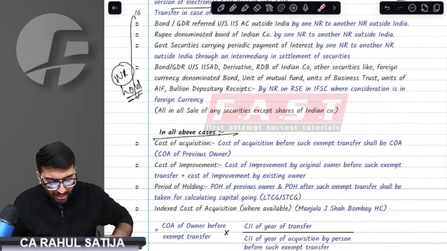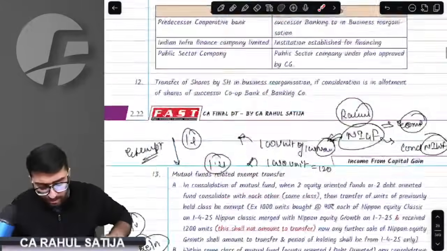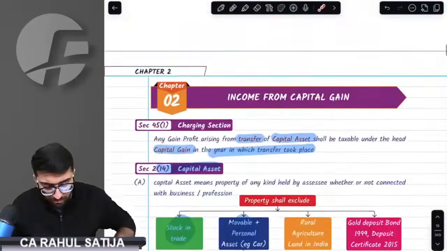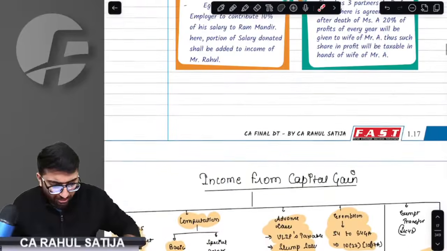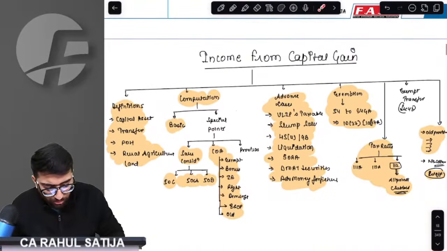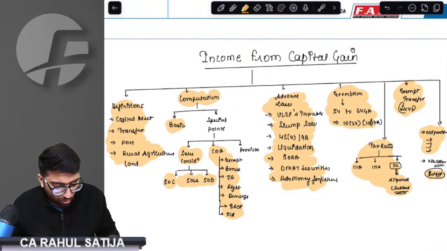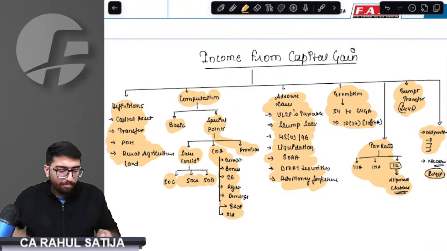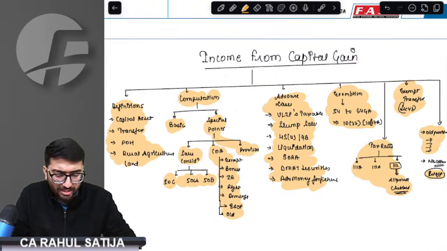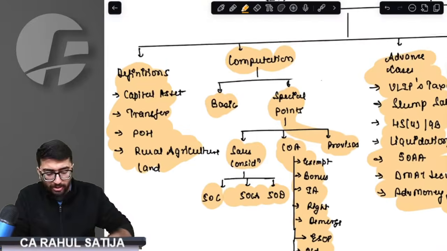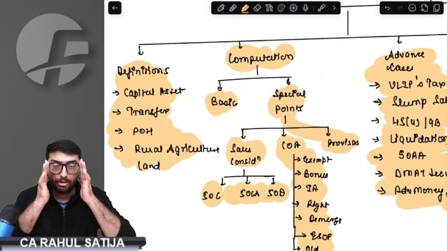Do not go anywhere. I just have to take you through the entire chapter and make you revise what we have studied till now. In a very fast-track form, I am going to lay down the basics of how you have studied and understood the entire chapter one by one. Just focus on the next 5 minutes. In the next 5 minutes, I'll make you understand the entire chapter.